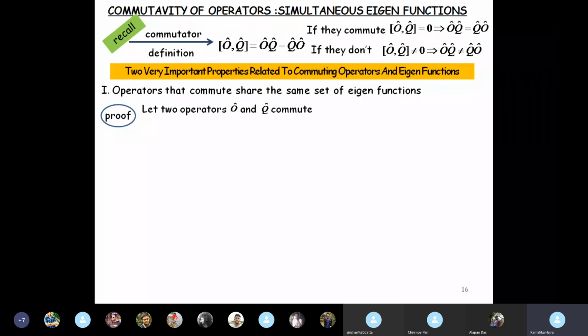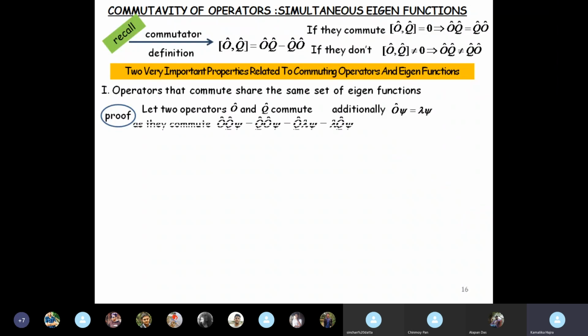Suppose we have two operators O and Q which commute, and we have one eigenvalue equation O psi equal to lambda psi. Now since O and Q commute, we can write O operating on Q psi equal to Q operating on O psi, but we have O psi equal to lambda psi, so this we can write as Q lambda psi. Lambda is a constant, so we take it out, so this becomes lambda into Q psi. So basically we have O operating on Q psi equal to lambda into Q psi.